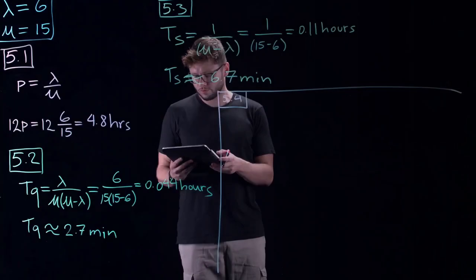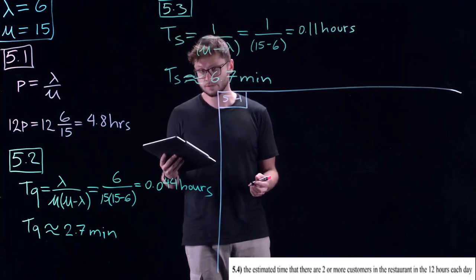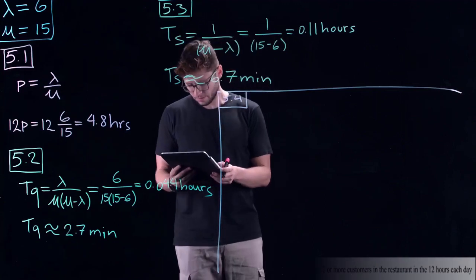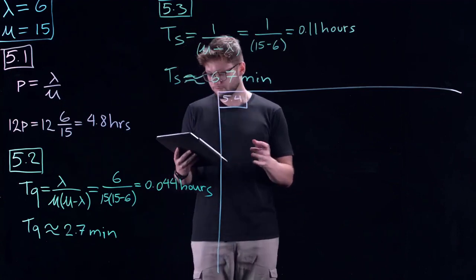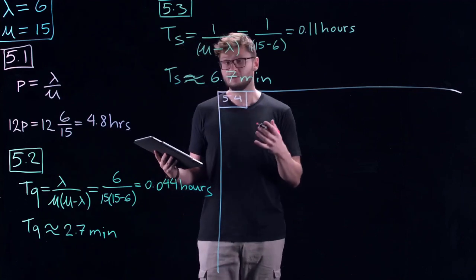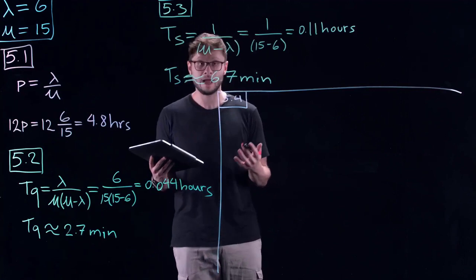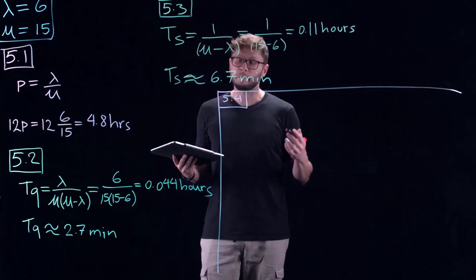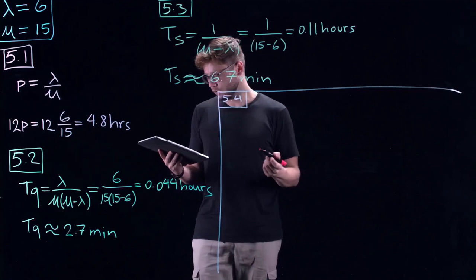So question 5.4 asks us to calculate the estimated time that there are 2 or more customers in the restaurant, in the system, in the 12-hour period each day. To do this, we need to find the estimated time that there are 2 or more customers in the restaurant by first finding the probability that n, the number of customers in the system, is bigger than or equal to 2.